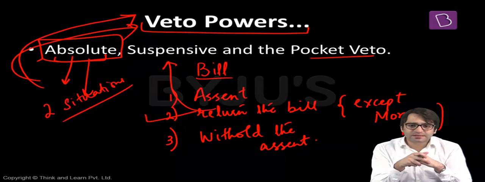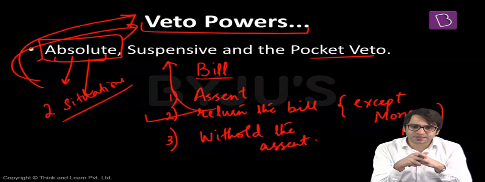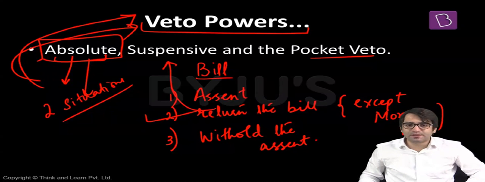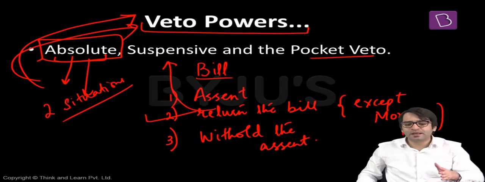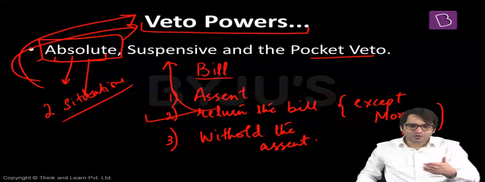Then afterwards, allegations were leveled against Sonia Gandhi as well, that she is a member of Parliament from Lok Sabha, as well as the chairperson of National Advisory Council, and as such, she is holding an office of profit, and she should also be disqualified from being a member of Lok Sabha. Then Mrs. Gandhi resigned from her Lok Sabha seat, and then she contested the election again, and she won the election again.